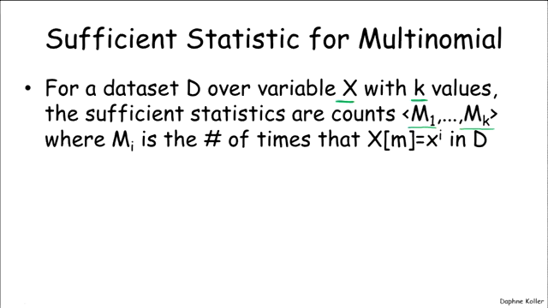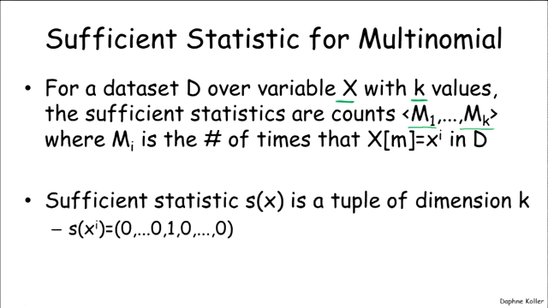And so what is the sufficient statistic function in this case? It's a tuple of dimension k, which is the number of different values of the variable. The sufficient statistic for the value xi is one where we have a 1 only in the ith position and 0 everywhere else.